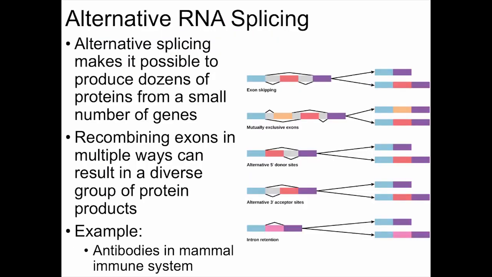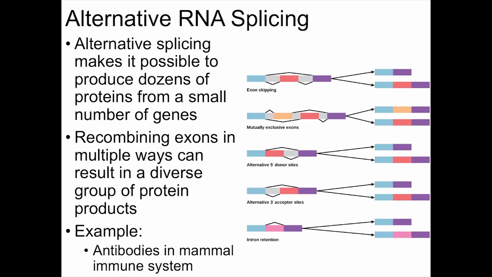Finally, alternative RNA splicing in eukaryote genomes is another way that gene expression is regulated. Remember that eukaryote DNA has introns and exons, and that the introns are non-coding sequences of DNA that are cut out, and that the exons are the expressed sequences of DNA that are spliced back together. Alternative splicing means that the exons are rearranged in multiple combinations to yield dozens of different possible proteins that can be produced. This mechanism makes it possible for a very few exons to encode for multiple proteins, so long as the exons are recombined in different ways.